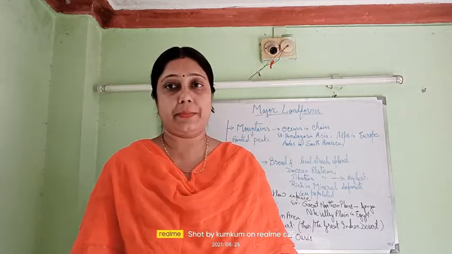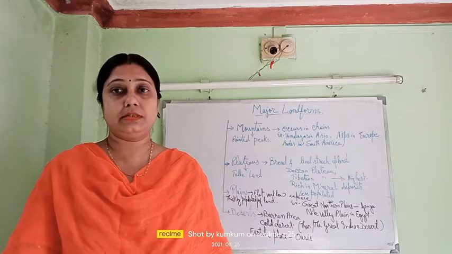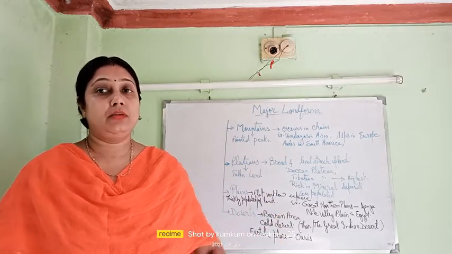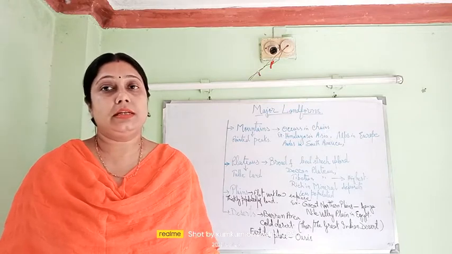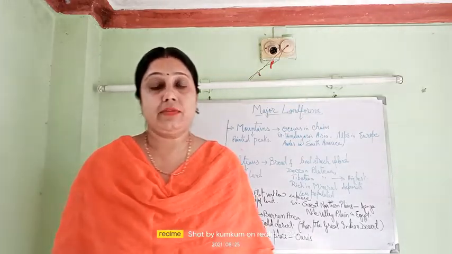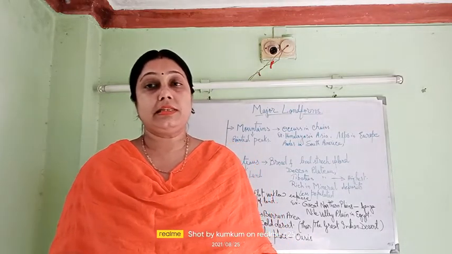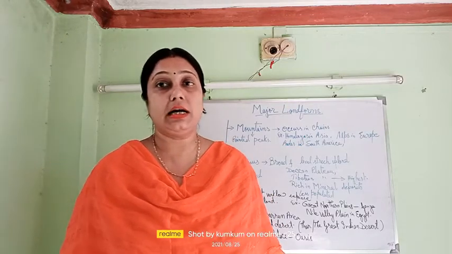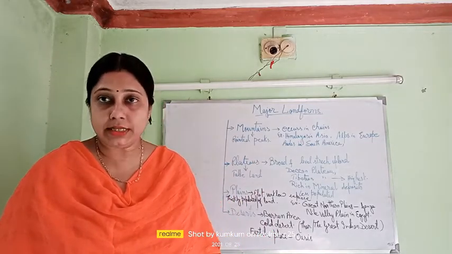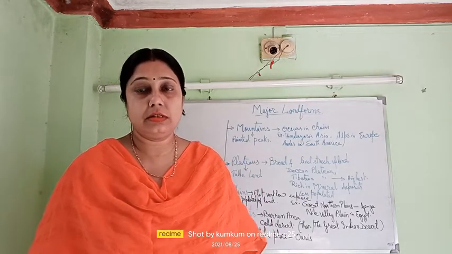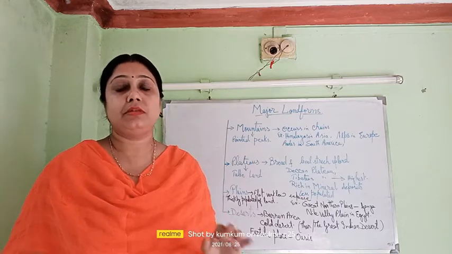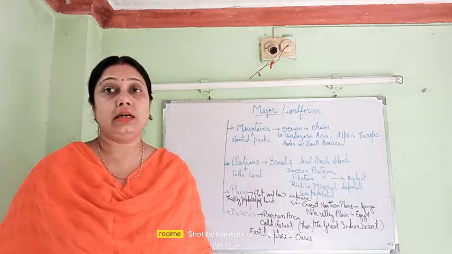It is your last chapter in your second term syllabus. So today please listen following this lesson. It is a very easy chapter and you can understand it very nicely. Major landforms. Our earth is divided mainly into broad categories. The major landforms are mountains, plateaus, plains and deserts. These are the landforms we find on the earth.